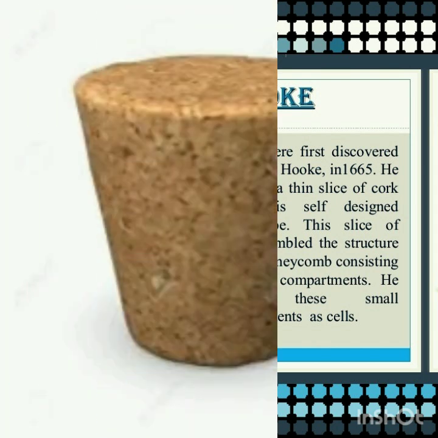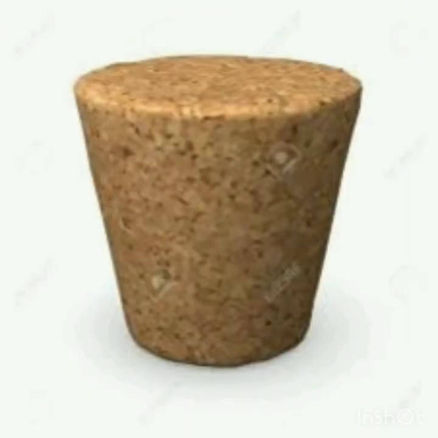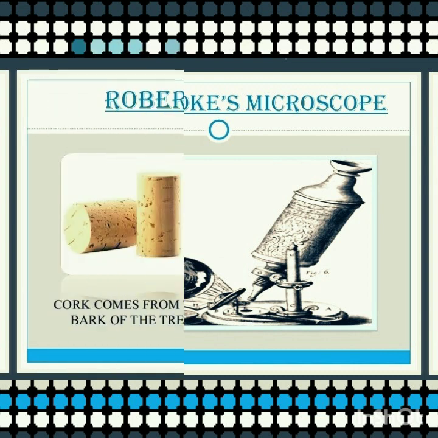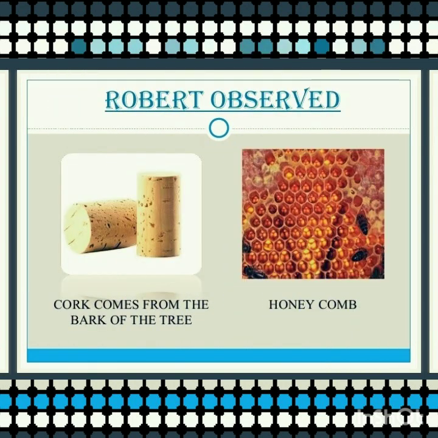What is a cork? A cork is a substance which is made from the bark or stem of a tree, or in other words we can say it is a wooden lid or bottle cap like structure. He prepared a thin slice of cork and placed it under the microscope. Microscope is an instrument which is used to magnify the image. What did he observe? He observed tiny spaces enclosed by thick walls which appeared like a honeycomb structure.